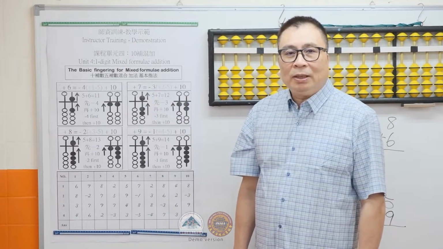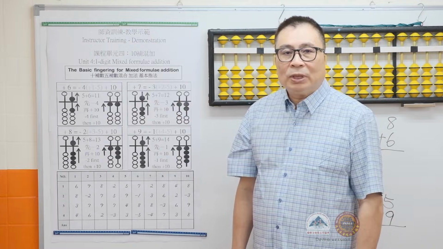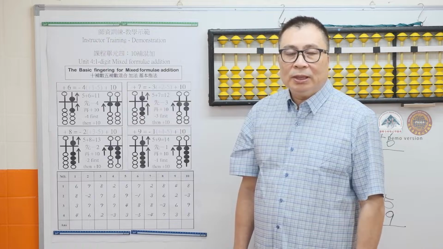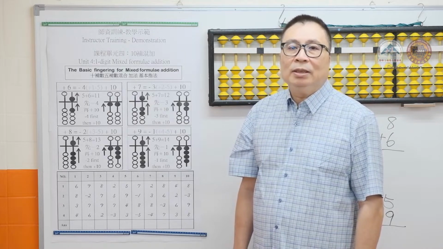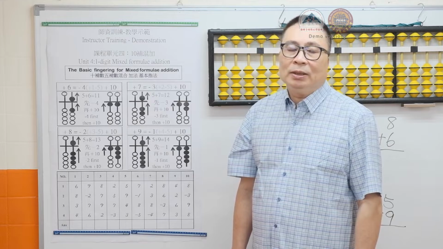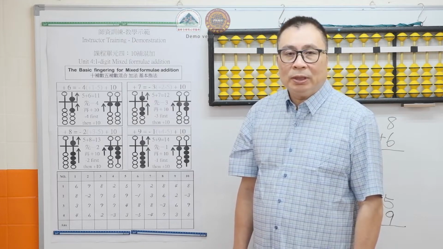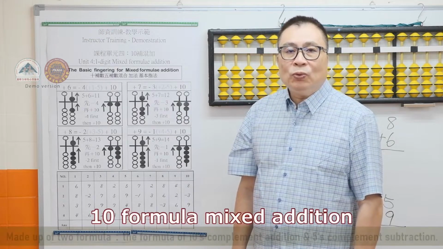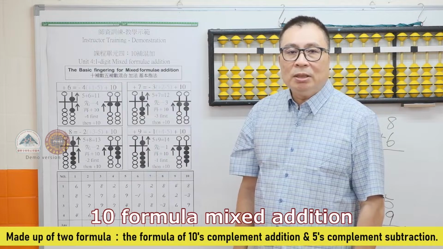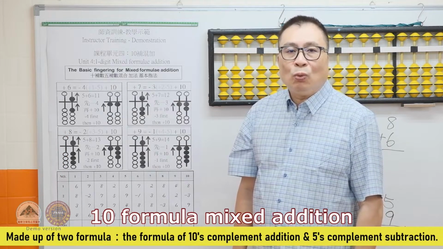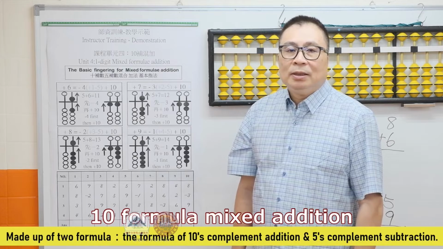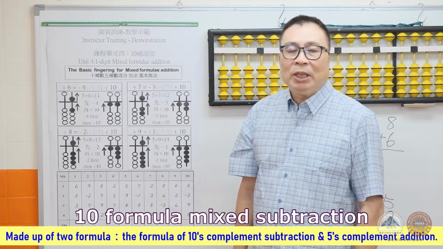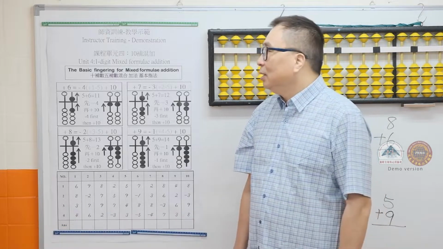We will now discuss the mixed formula addition and subtraction, which are the most difficult in 1-digit and 2-digit calculation. Why is that so? That's because it combines the tens complement formulas and the fives complement formulas. The 10 formula mixed addition combines the formulas of tens complement addition and the 5's complement subtraction. The 10 formula mixed subtraction combines the formulas of 10's complement subtraction and the 5's complement addition.